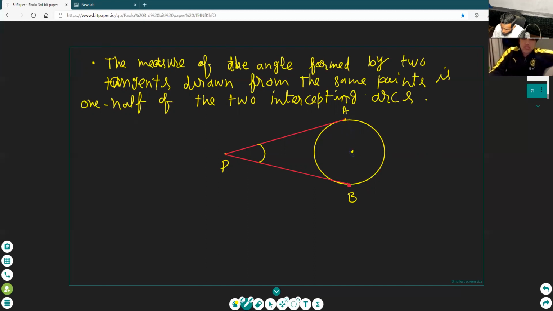Draw the central angle. This is the center. Draw the central angle of the arc. The arc is AB. Draw one line from A to the center.